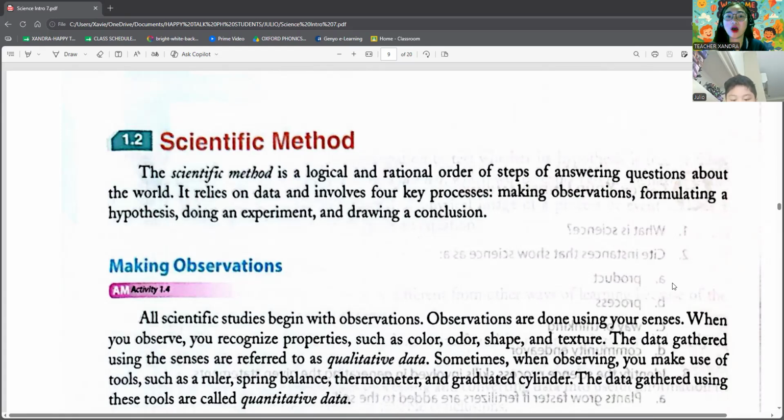The first one is making observations, looking closely at something and noticing details. The second step is formulating a hypothesis, which is a smart guess or prediction based on what you observe. Step three is doing an experiment, where you test your hypothesis by setting up a fair test. And then drawing a conclusion. After the experiment, you study the results and decide if your hypothesis was correct or not.